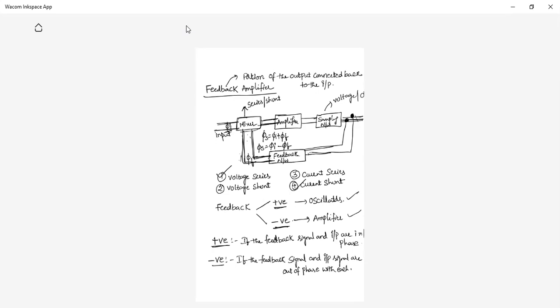Generally negative feedback is used in amplifiers, and positive feedback is used in oscillators in detail. So in unit 1, you have feedback amplifiers. There you are going to derive normally for feedback amplifiers.